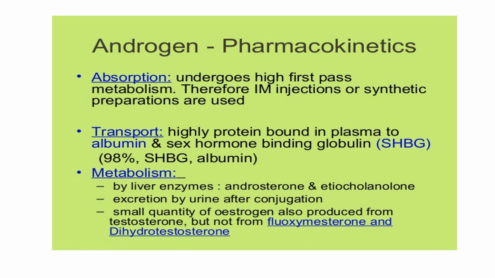Then metabolism, it is metabolized by the liver enzymes into androsterone and etiocholanolone, okay, excreted in the urine after conjugation. A small quantity of estrogen is also produced from testosterone, but not from fluoxymesterone and dihydrotestosterone. Only from testosterone is estrogen formed, not from these two forms.